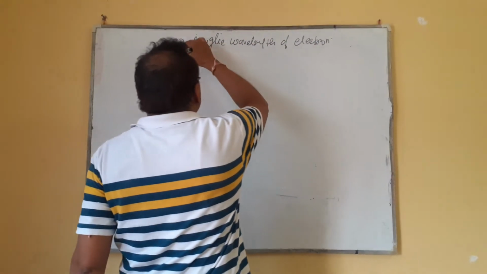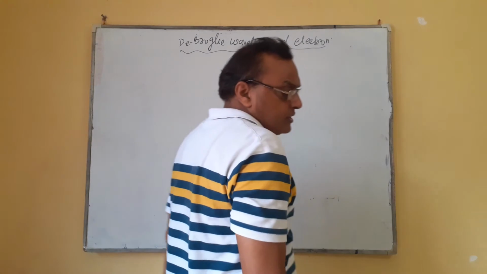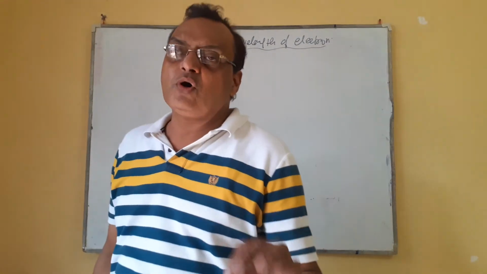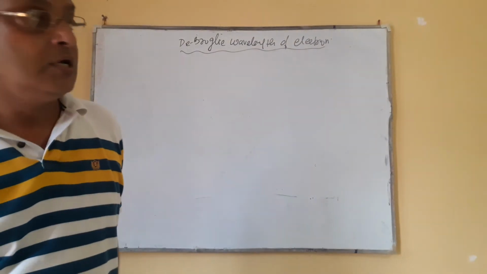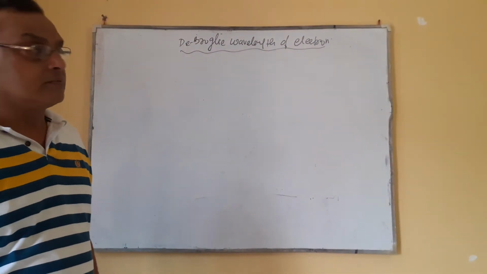The electron is a particle, the fundamental particle of an atom, or matter consists of atoms. So de Broglie took the example of the electron.